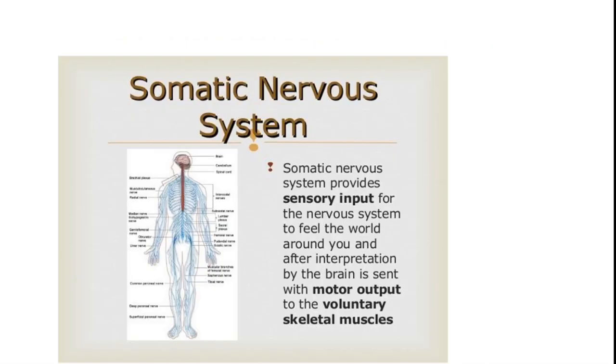The somatic nervous system provides sensory input for the nervous system to feel the world around you, and after interpretation by the brain, motor output is sent to the voluntary skeletal muscles. It receives messages from various parts of the body and sends them to the brain and spinal cord, and from there it gets the signal that yes, you have to react. Like if you touch a hot object, it is sent to the brain. The brain says yes, now you have to remove your hand from there. So this is a simple function of the somatic nervous system.